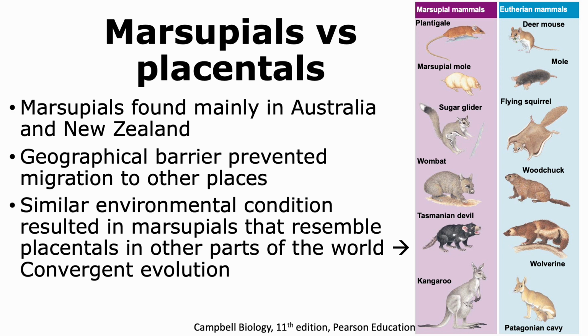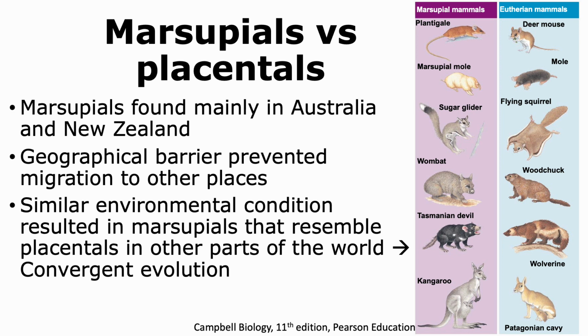Even though the marsupials were geographically isolated from other continents, we are able to see similar types of animals that are marsupial versus placental. For example, the marsupial mole is similar to the placental mole. Similarly, the wombat, which is a marsupial, has a similar body structure as that of a woodchuck.